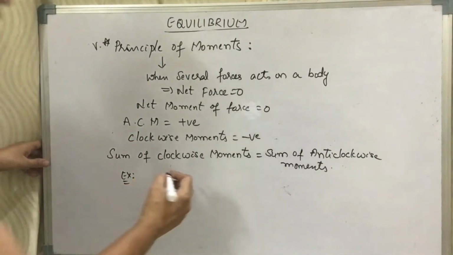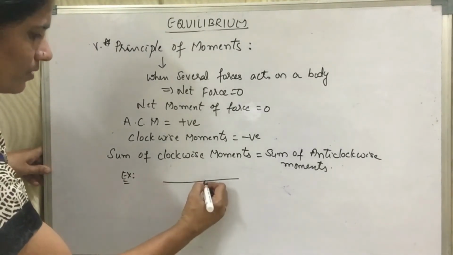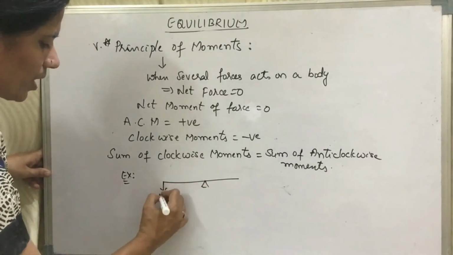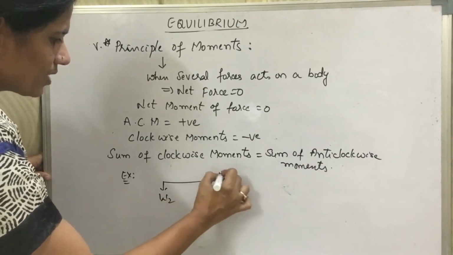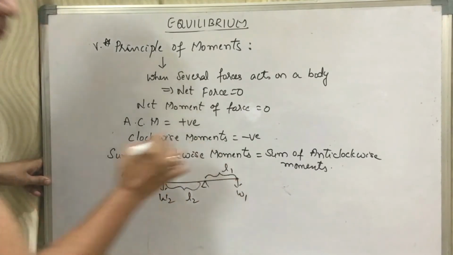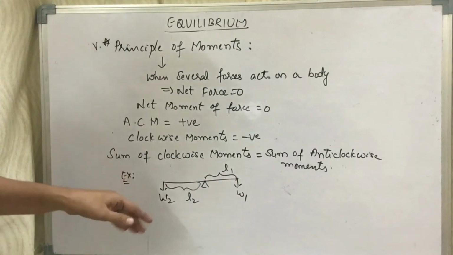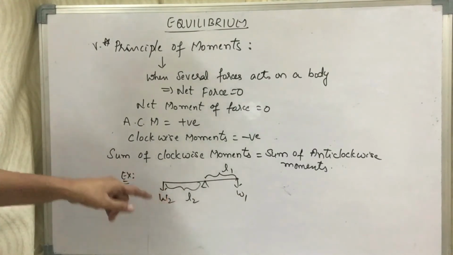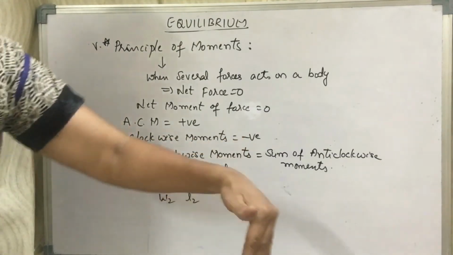Children, we have a simple formula here, and we have a few numericals on this. Let us consider a balance, with a weight W2 and a weight W1. Let us consider this as length L1 and this as length L2. According to the principle of moments, which is clockwise here?